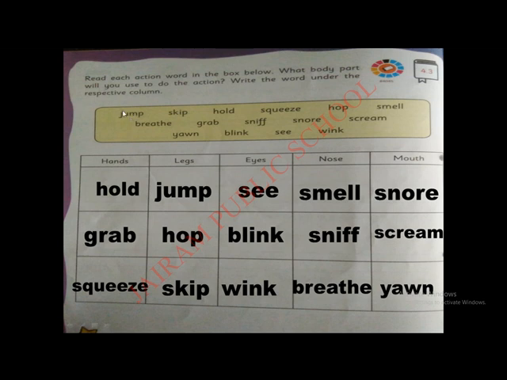What body part will we use to jump? Yes, legs. And skip. Skip means skipping. We use our legs to skip.